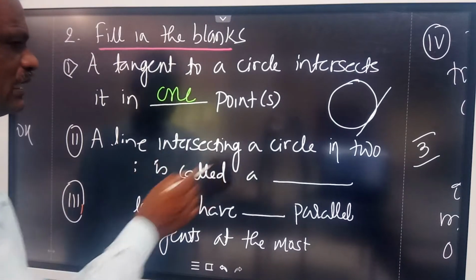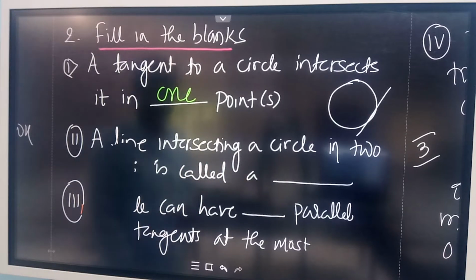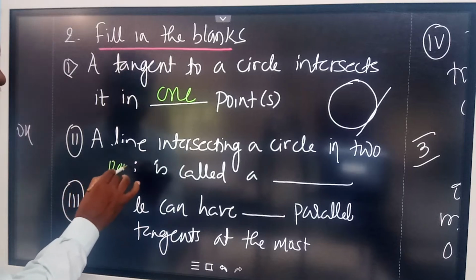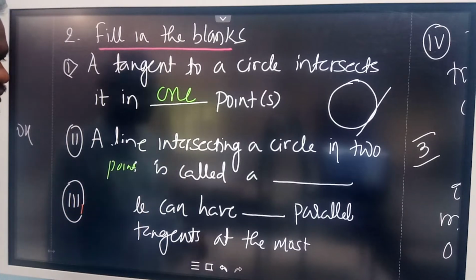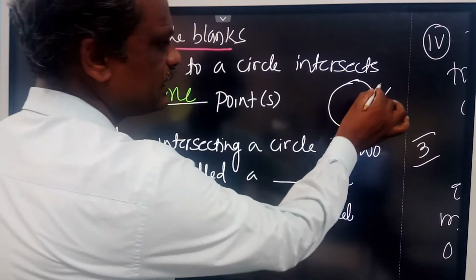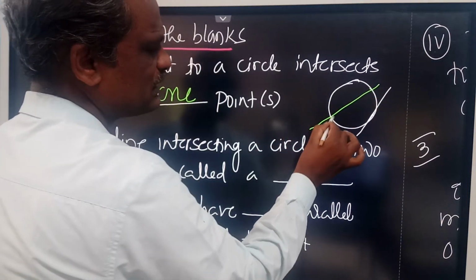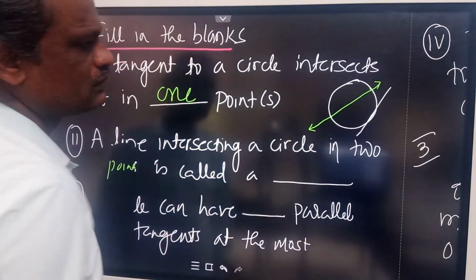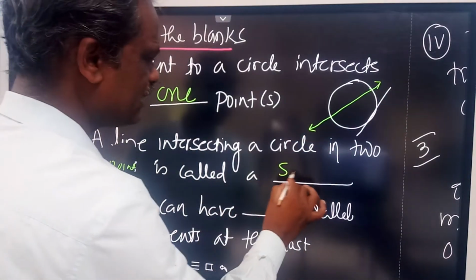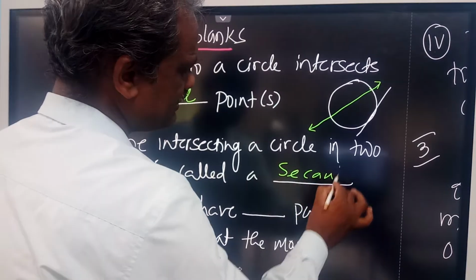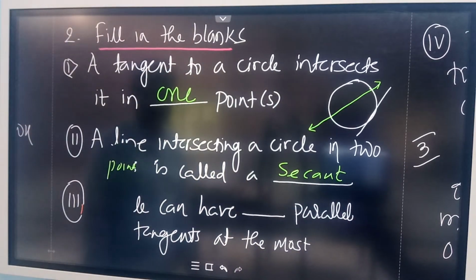Now, a line intersecting a circle in 2 points. A line which is intersecting a circle in 2 points, what is this called as? Secant. So you can write this answer as secant to that second question.